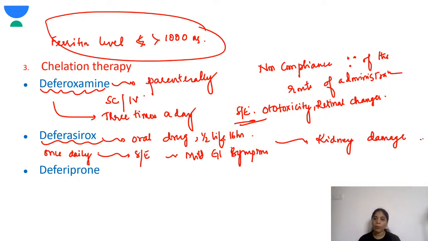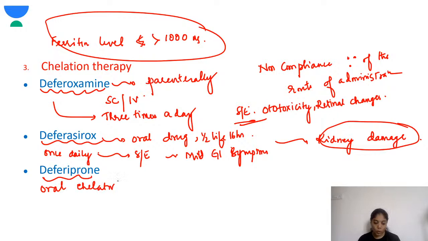So these children should be monitored for any proteinuria. Regularly you have to get a urine test for proteinuria. With deferasirox, the only thing is these children can have severe renal failure or kidney damage. Next is deferiprone. This is another oral chelator.